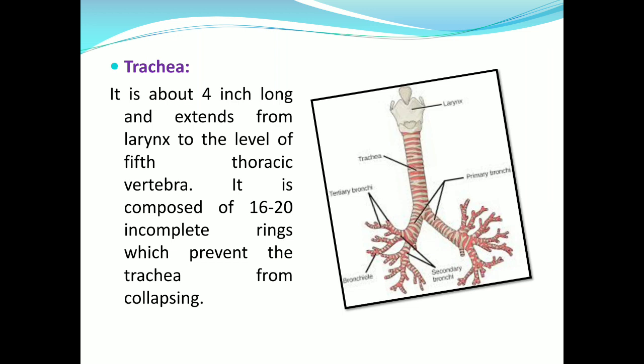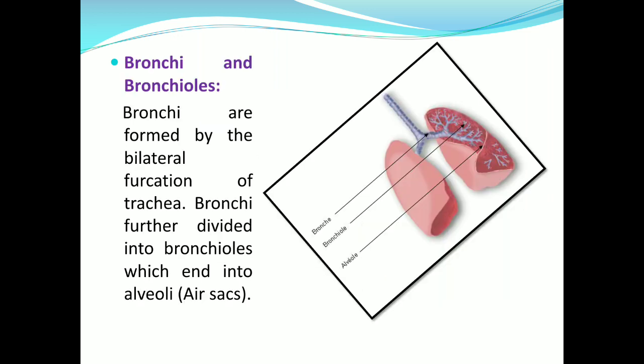Next respiratory organ is the trachea. It is about 4 inches long and extends from the larynx to the level of the fifth thoracic vertebra. Trachea consists of 16 to 20 incomplete rings. These incomplete rings prevent the trachea from collapsing. In the figure, it is shown here where the trachea is and the presence of rings in the trachea.